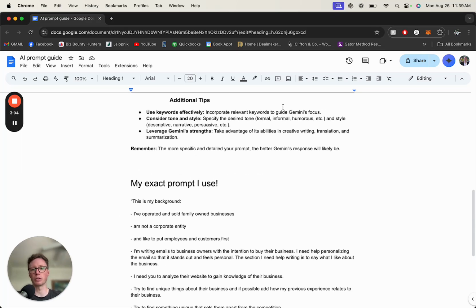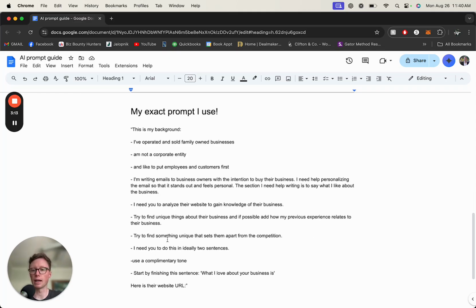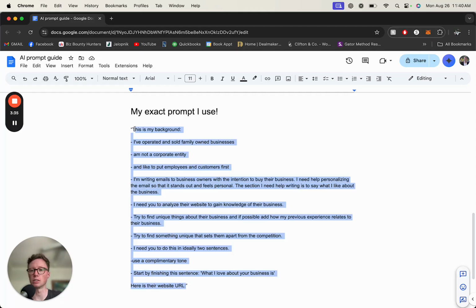So like I said, with those tips, this breaks it down. It doesn't just say, I want a cold email that's very personal, here's their website link. It's breaking down step by step, being very specific on what I'm looking for. Before using this, please change everything in here so it fits your background. If you want to, change the way the prompt works, things like that. This is just a template that I use, but make sure to change it to what you use.